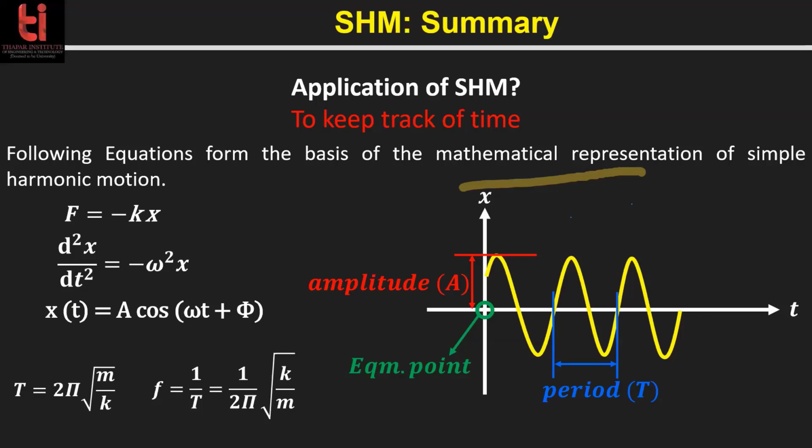It will not change, so we can count the oscillations and calculate how much time has elapsed. It is calculated by counting the oscillations of the simple pendulum, and this function is embedded in pendulum clocks.